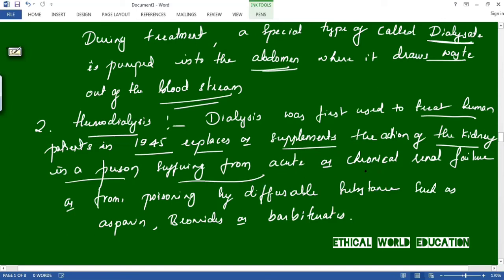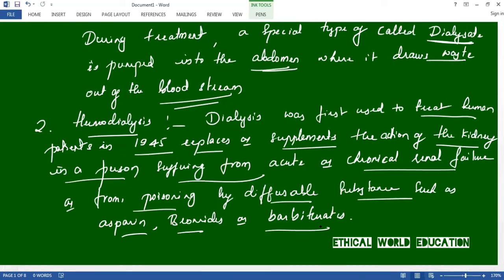A person suffering from chronic renal failure, acute or chronic renal failure, or from poisoning, you can say poisoning from a diffusible substance such as aspirin, bromide, or barbiturates. So this is about hemodialysis. Let us move to the next one.